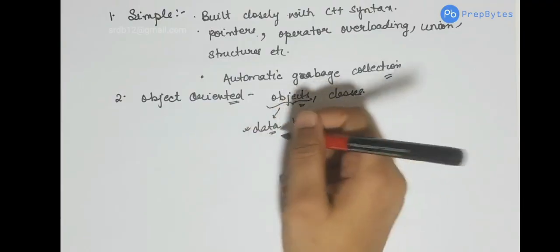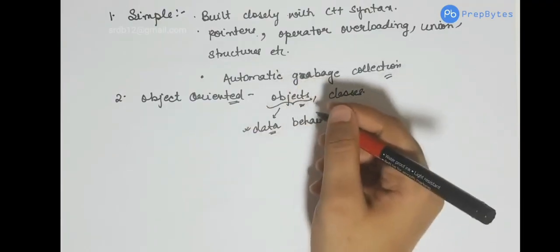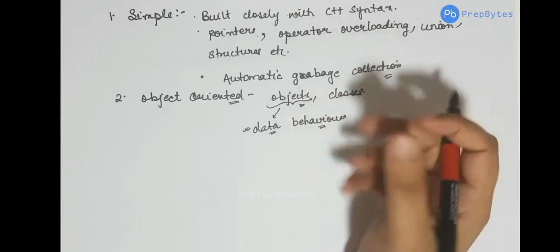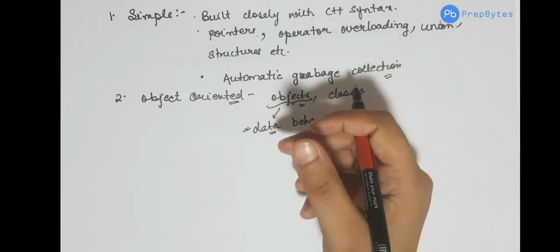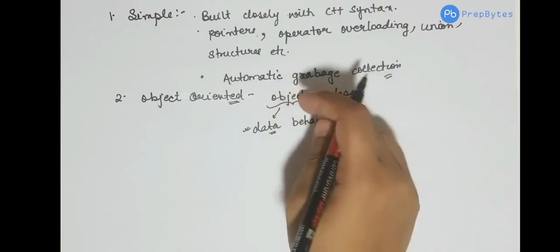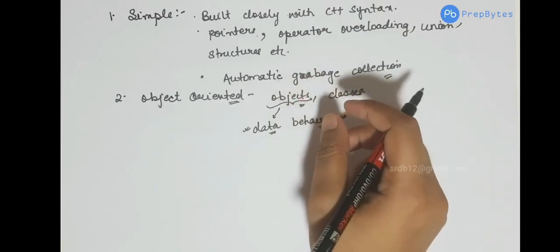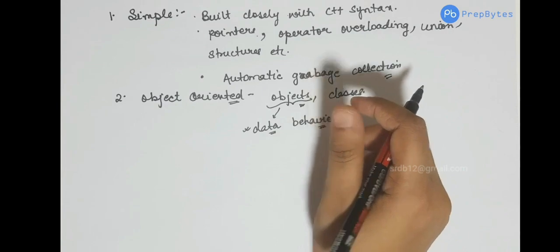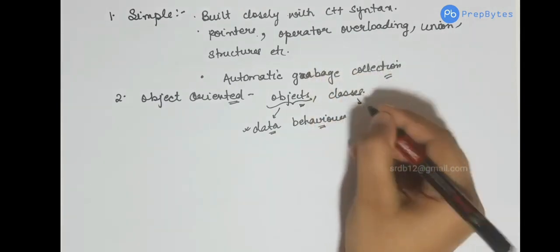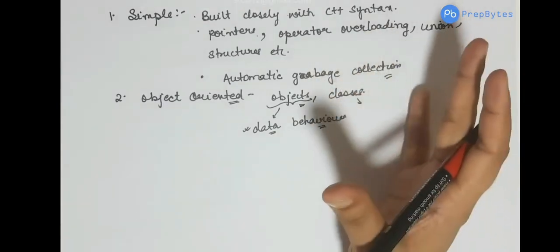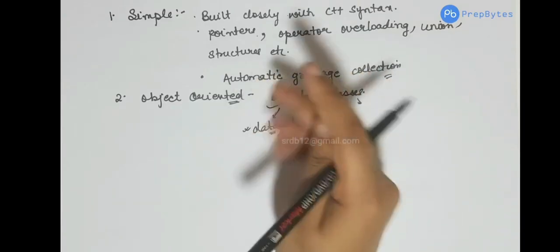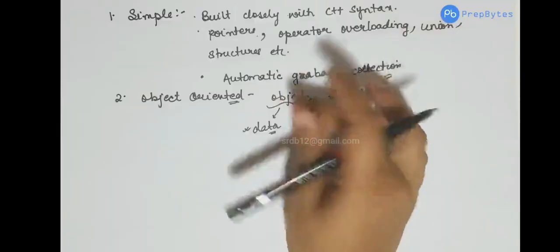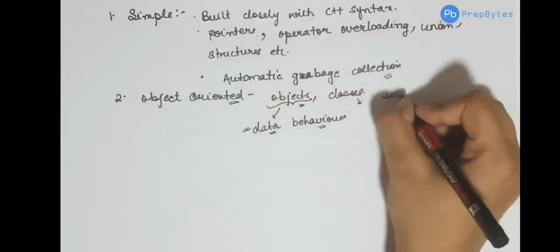So data can be thought of as variables that an object will have, and behavior can be thought of as a method. So data is like the feature, that is, what features or variables a particular object has, and method is like the function, like what kind of function a particular object has. And a class is just a blueprint of objects. An object is something that actually exists, classes don't exist. Objects are instances of classes.